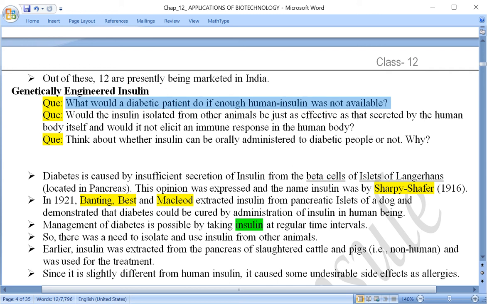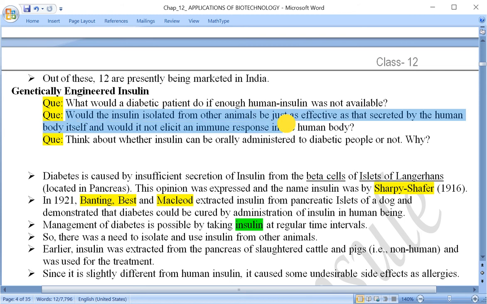Now you know that wherever you go into the medical stores, you will be able to easily find insulin for human use. But if suppose it was not available, then the second question is, would the insulin isolated from other animals be just as effective as that secreted by the human body itself?